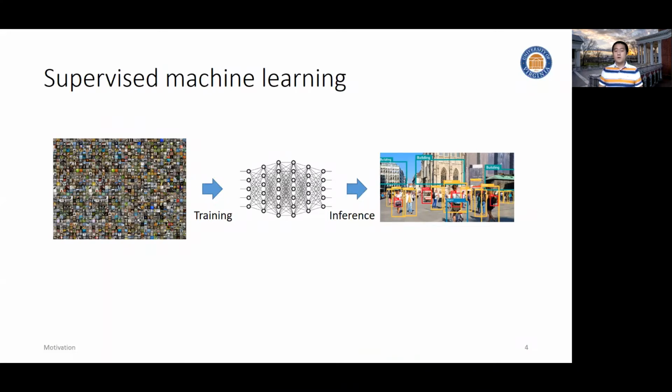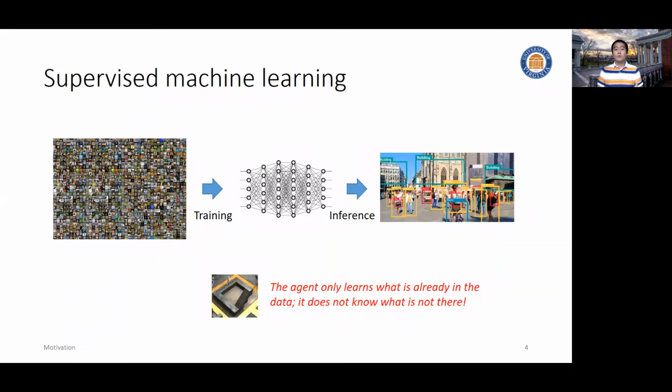But we have to ask ourselves, are we satisfied? Clearly, we know the drawback or limitation of the system is as obvious as the success of it. That is, the system only learns from what we provide. Or in other words, the learned system only knows what is already in the data. It still doesn't know what is not there.